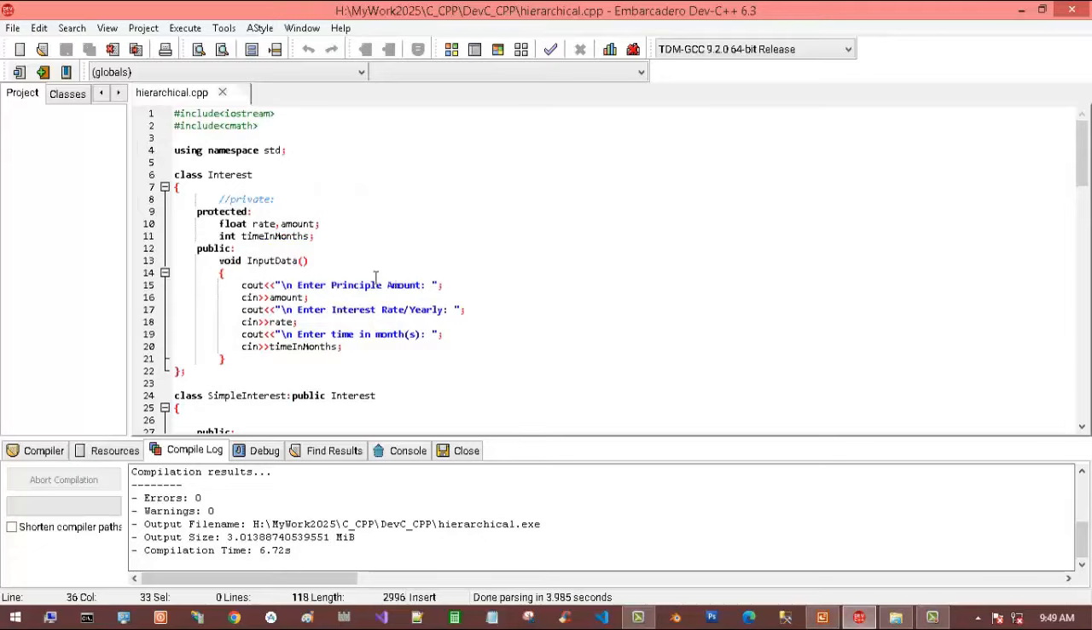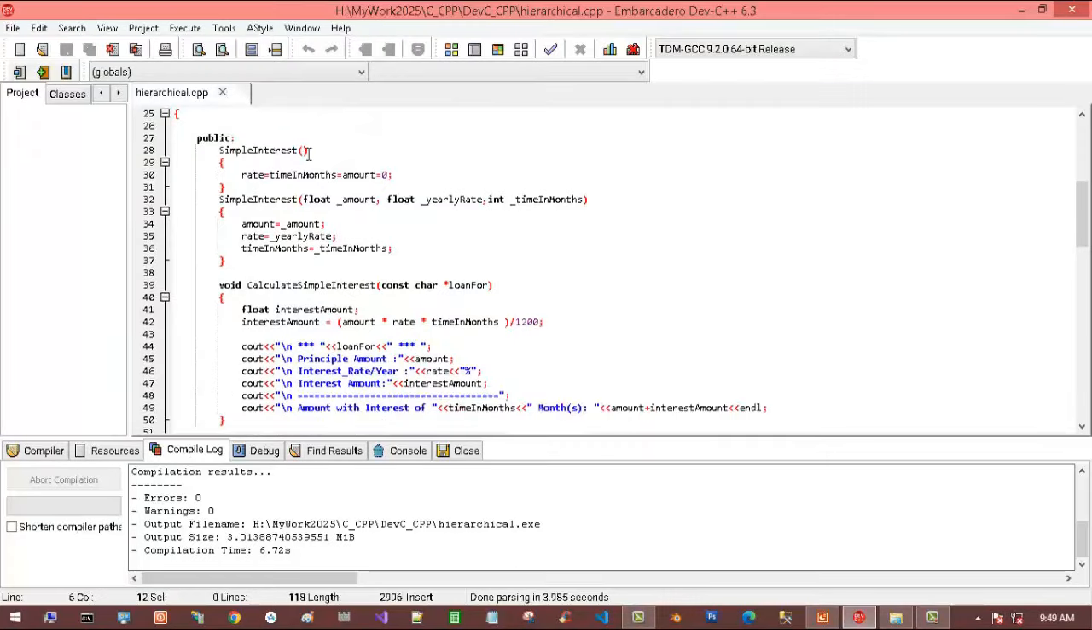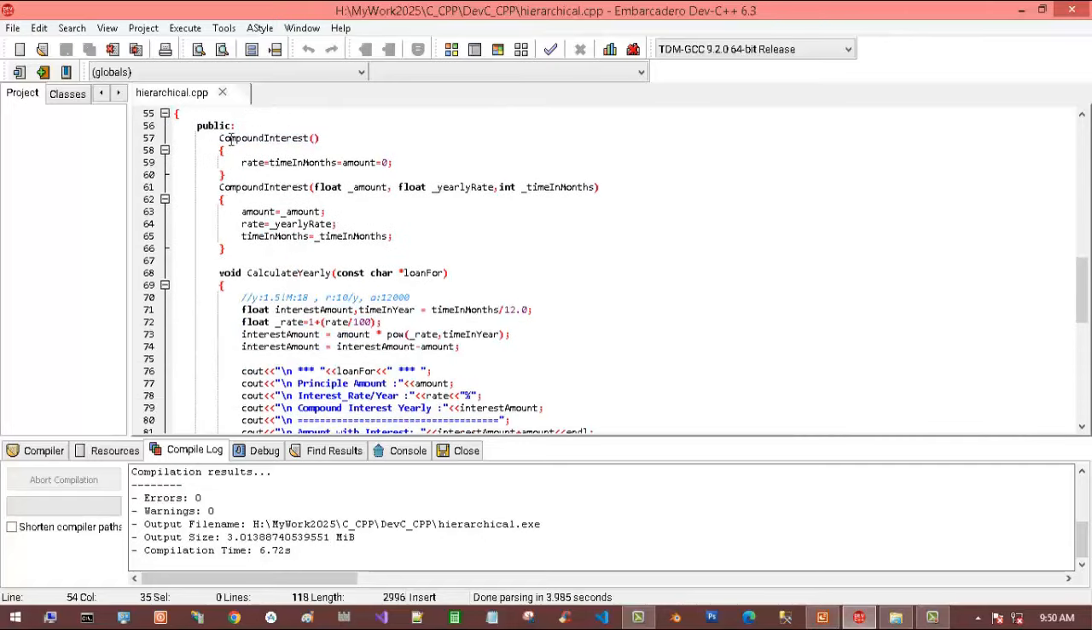So this is the hierarchical inheritance example. This is fully the same code which I displayed in the slide. So this is the interest class, and the simple interest class is derived from interest, and here this is the simple interest 0 argument and simple interest 3 argument constructor, and one public function calculate simple interest. Now next is the compound interest class, also derived from the interest class. In this class we have a 0 argument constructor compound interest and a 3 argument constructor compound interest.